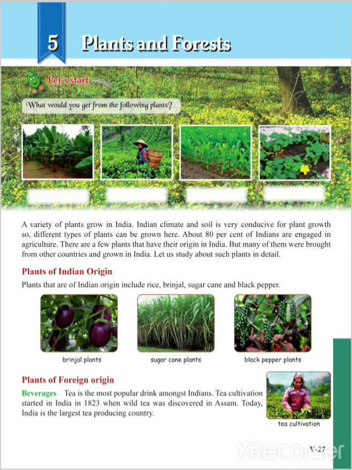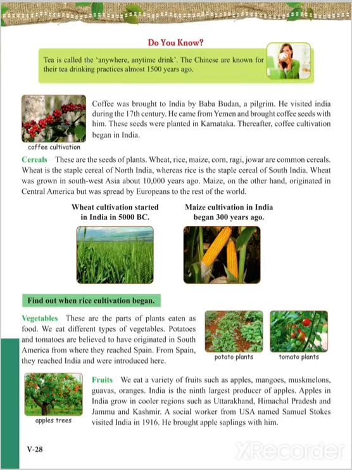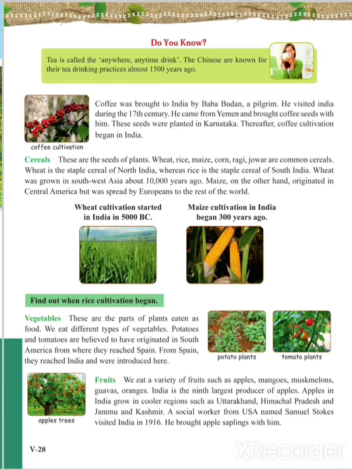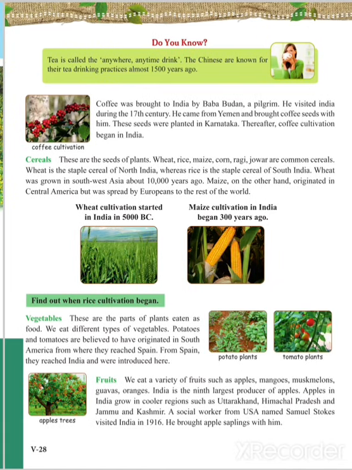Today, India is among the largest tea producing countries in the world. Now, before it came to India, or before it was found in India, China was practicing the drink. They called it the anywhere, anytime drink. They practiced this about 15,000 years ago.